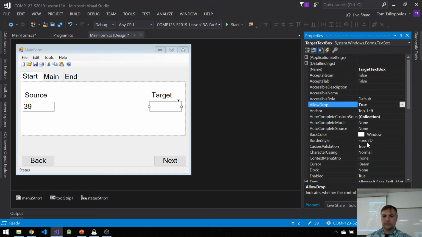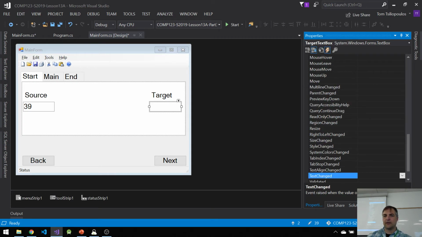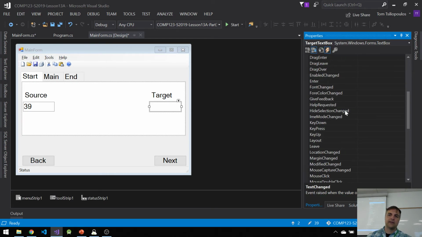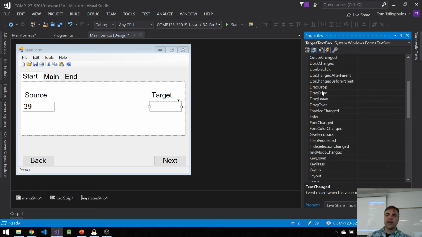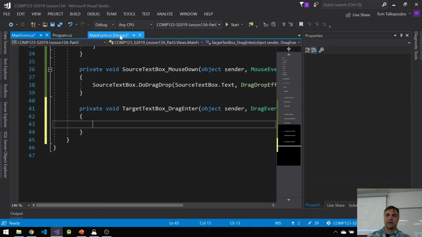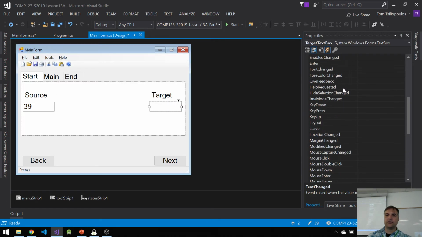Okay, good. Next, I need two events: drag enter and drag drop. Those two events. Let's do them. So again, I'm going to go back to my event list, and here's my drag enter. I'm going to double click there, and I'm also going to double click on drag drop.